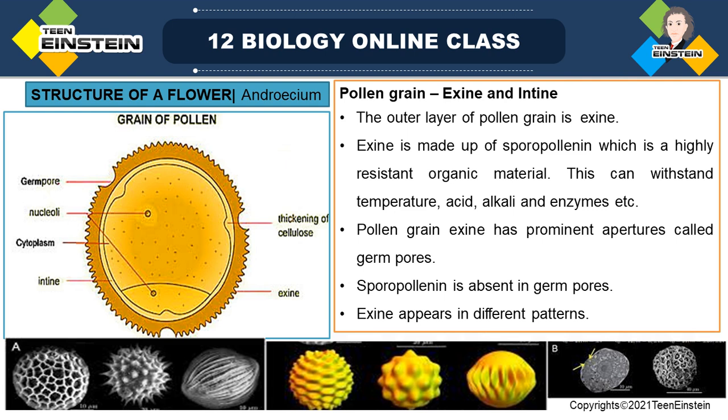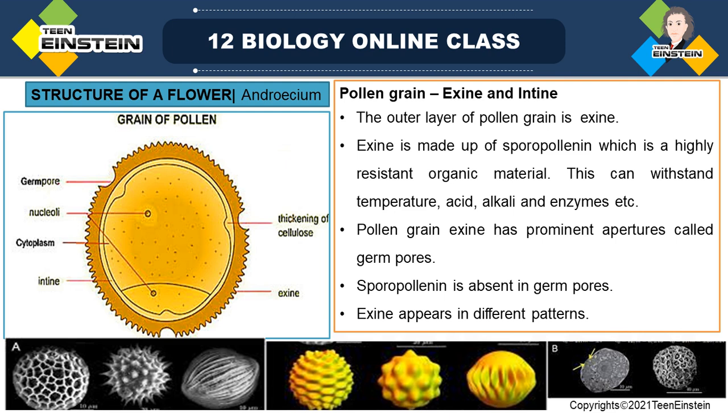Otherwise, soon after being released, the pollen grain would get damaged, right? So the sporopollenin of the exine is protecting the pollen grain from temperature, and from acidic and alkaline conditions.